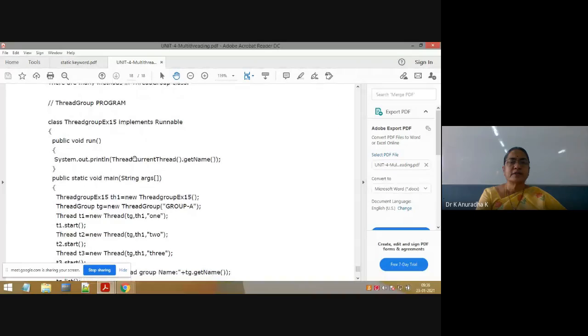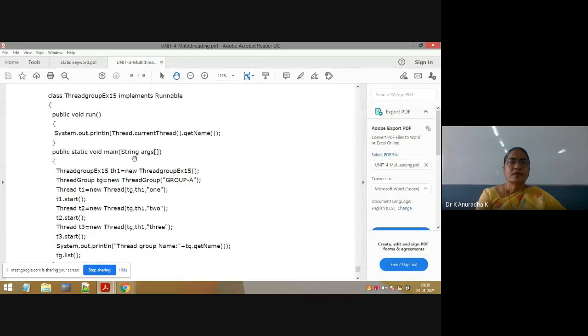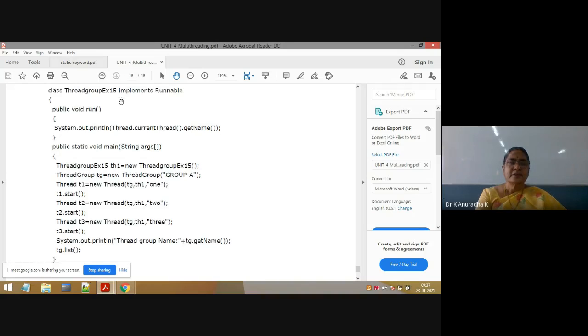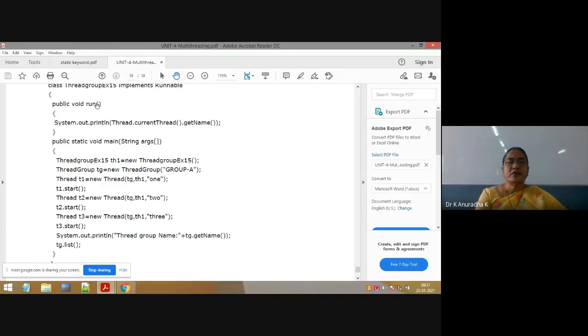Now I will explain the program. See, class ThreadGroup, this is the class name. It implements Runnable, which means it is behaving like a thread. Any class which extends Thread or implements Runnable is behaving like a thread. Next, public void run, this is the overriding run method. Inside that I am writing Thread.currentThread().getName(). getName and setName already explained.